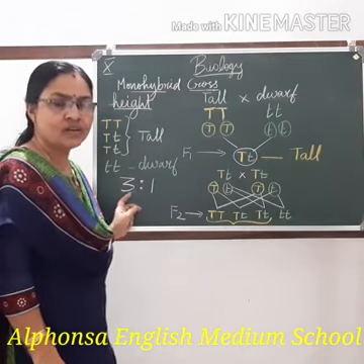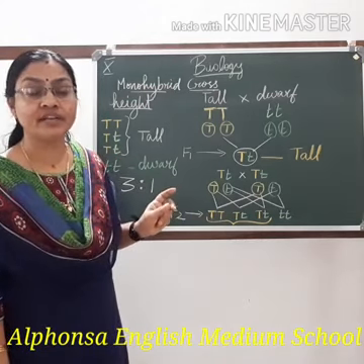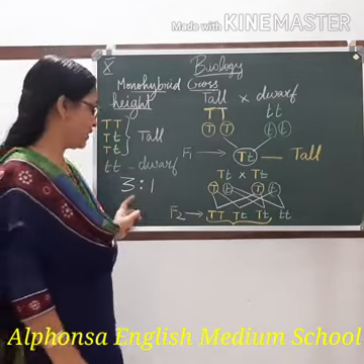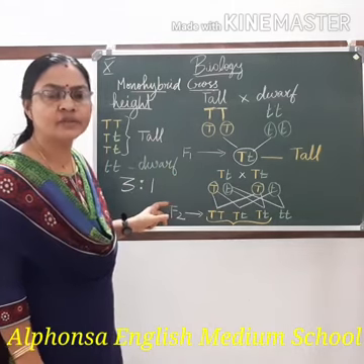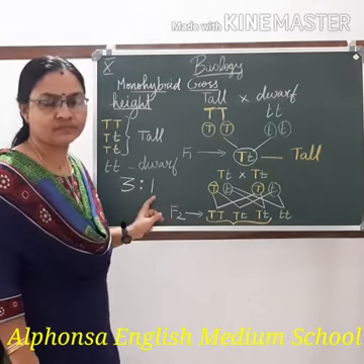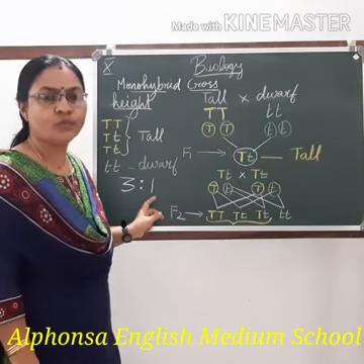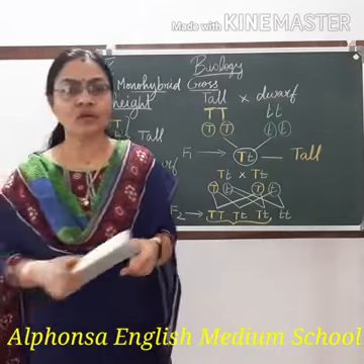What is the percentage of dwarf plants produced in the F2 generation in a monohybrid cross? 25%. Hope you have understood it. Okay, now we will see what is a genotype.